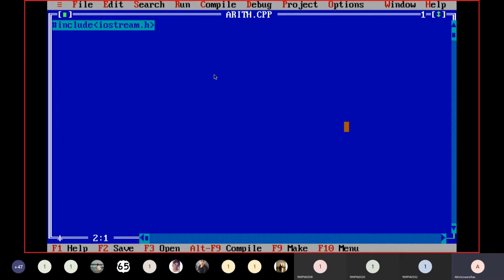Okay, this is the required header file to deal with the console input and output devices like the keyboard and display screen. Understand? Please remember this. Next, I want to include the main function. This is the basic structure of a C++ program.